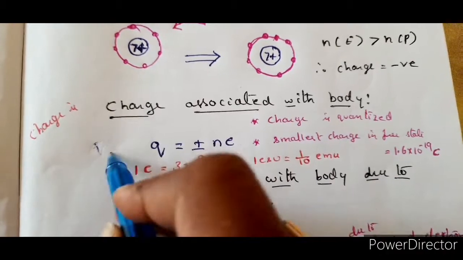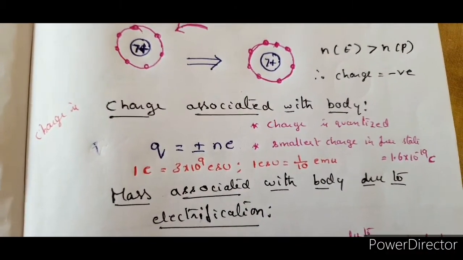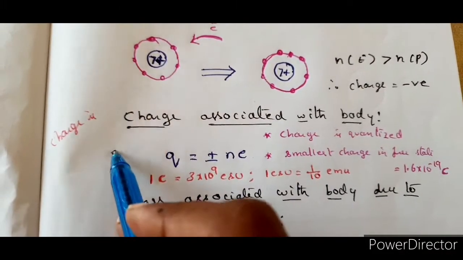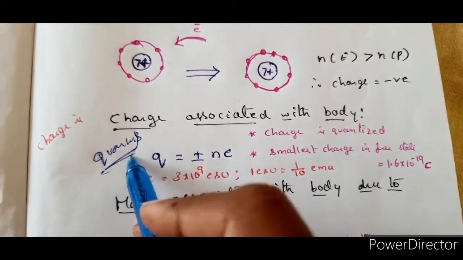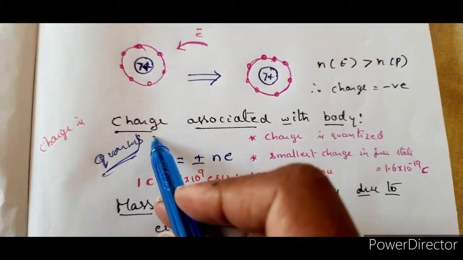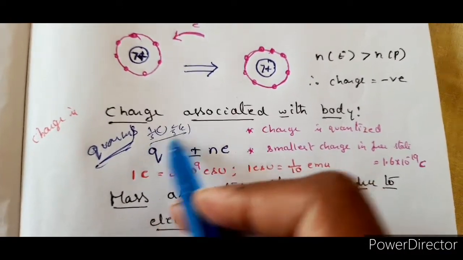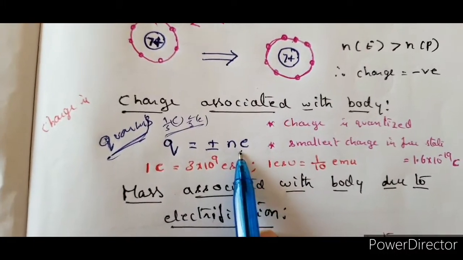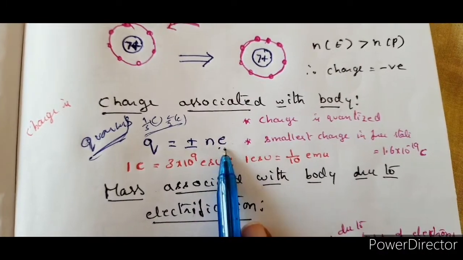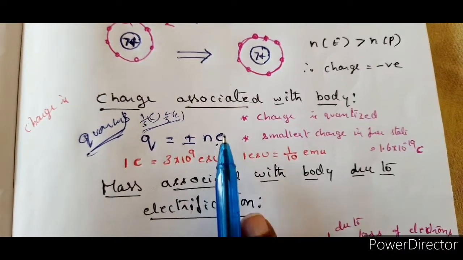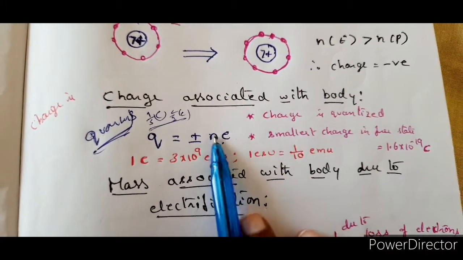Q-U-A-R-K, quarks. And these quarks have maybe 1/3 of the charge of an electron or 2/3 of the charge of an electron, something like that. Smaller than the charge of an electron. Definitely there are particles with less than the charge of an electron. But then why are we taking only the electron charge as being quantized?